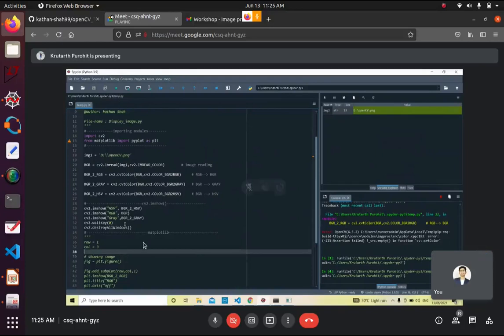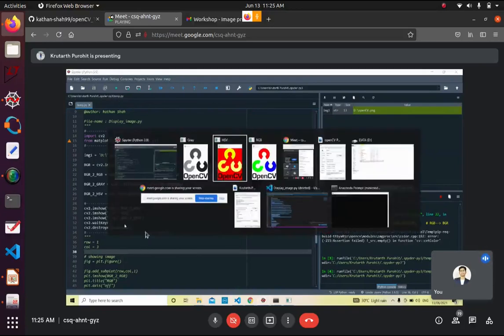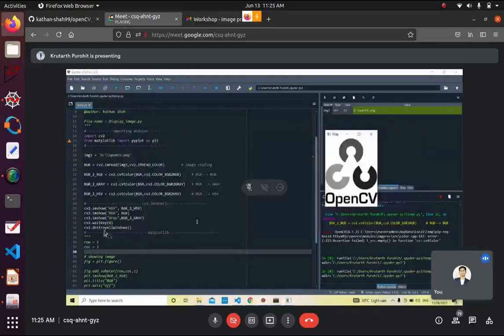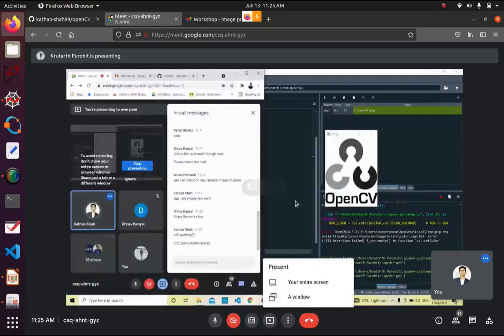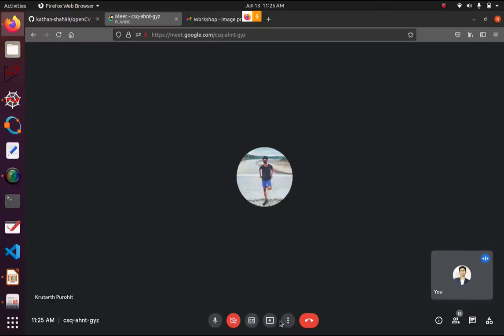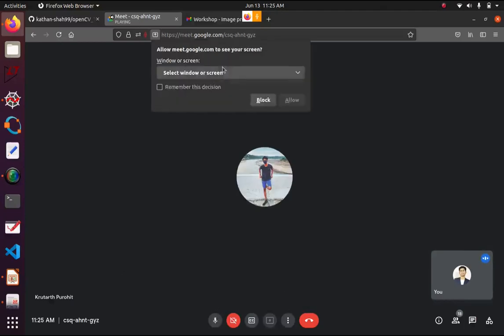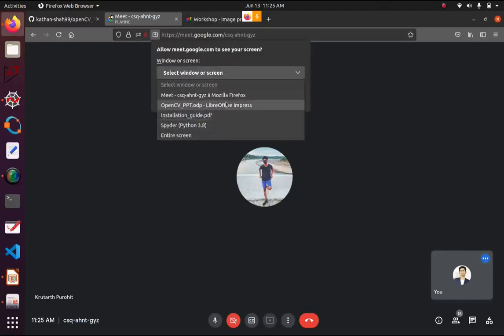In a Windows machine, you need to do these two lines. Okay, then we move on to the next one. Thanks for sharing. Now we'll move on to the next.